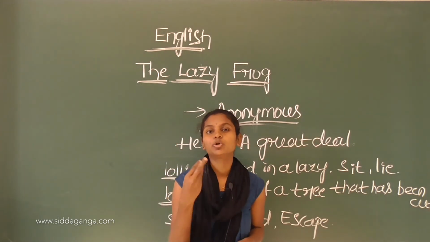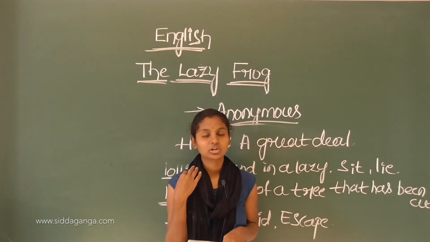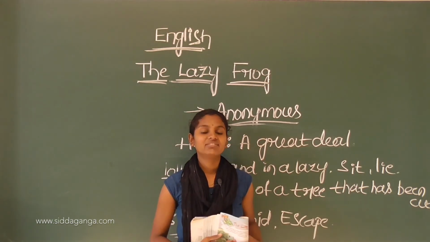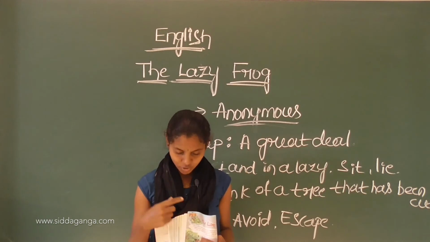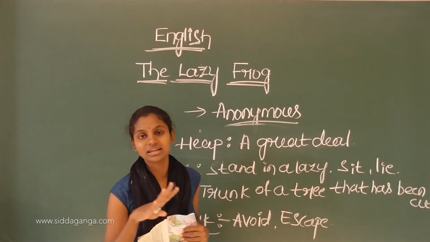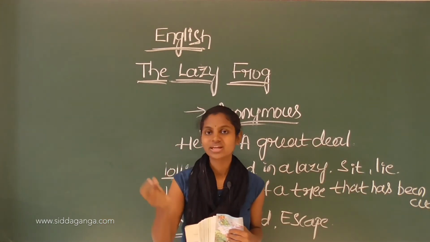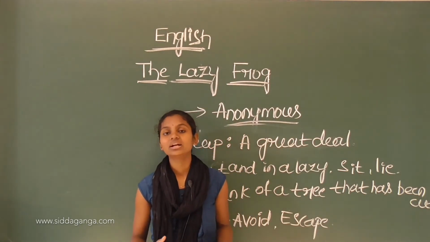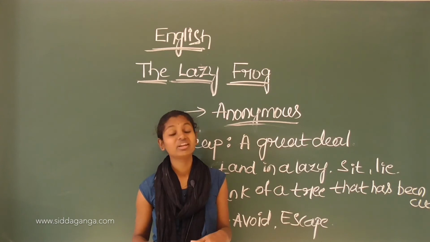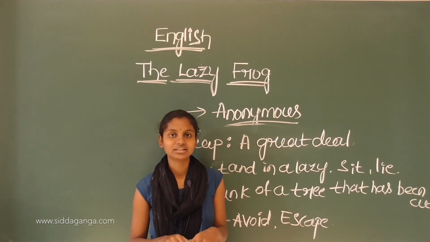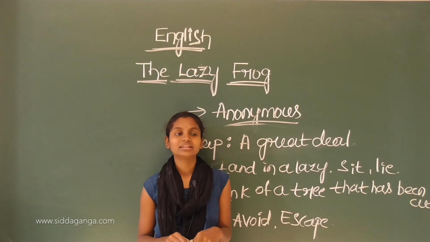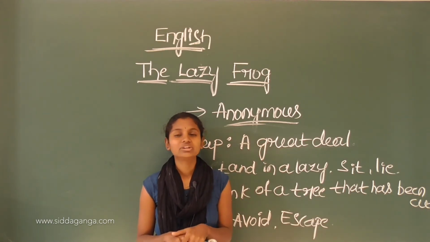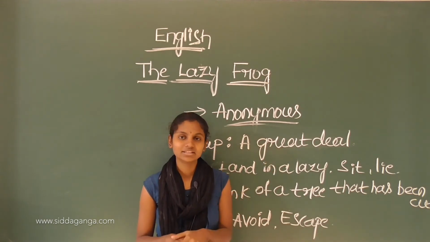Bow means to bend the head to show respect. If you ever see an elder, you will bow your head. By doing this, you show respect to the elders. So, like this, women are also very great creatures on the earth, right? So, the poet is telling that Fred is a very lazy frog. He doesn't hear the sound of the mother.